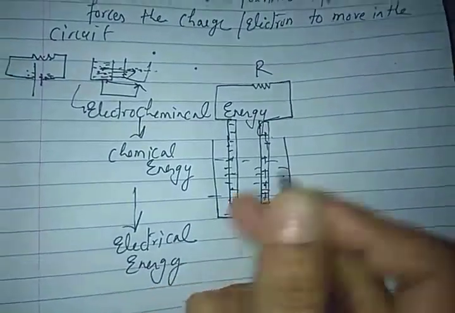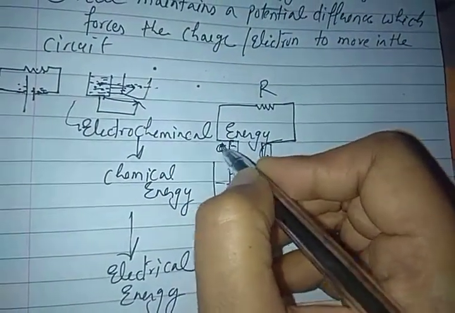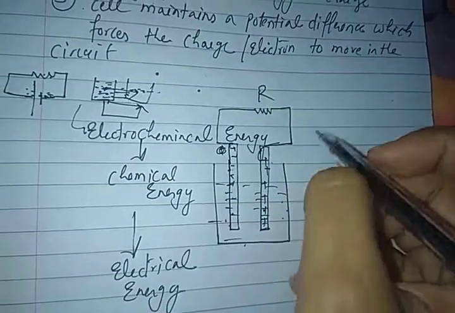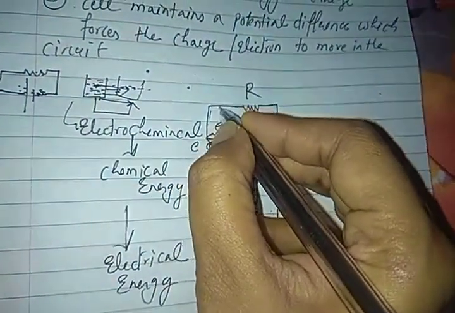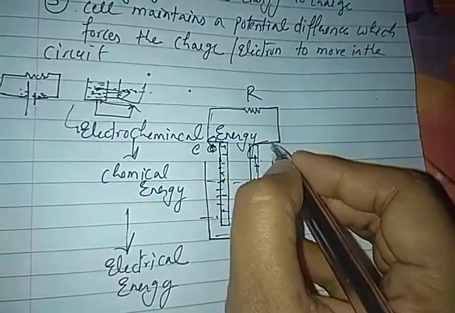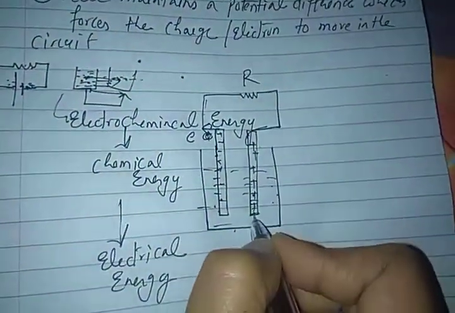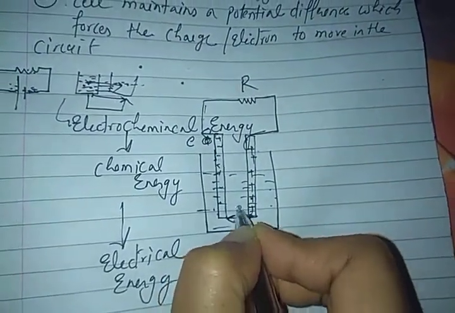Now what exactly is the mechanism? Now what will happen here? This is the positive terminal and this is the negative terminal, full of electrons, while the other has fewer electrons. Then what will happen? The electrons will move from here, go through the external path, come here, and then again the electron from this path will go to the other side.